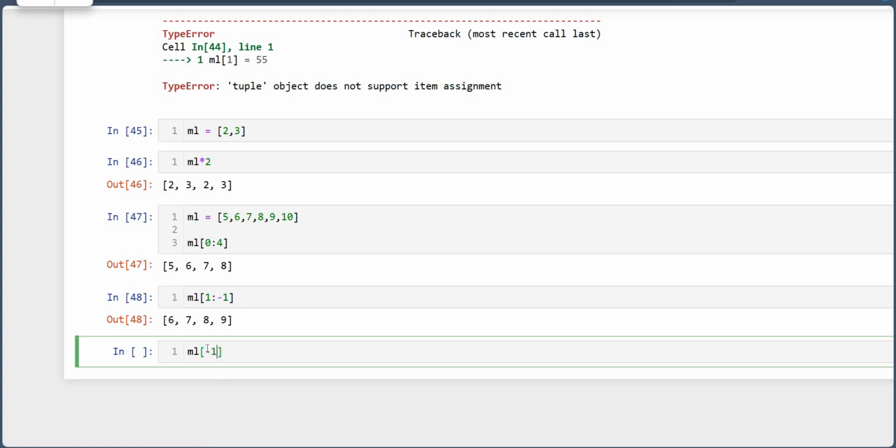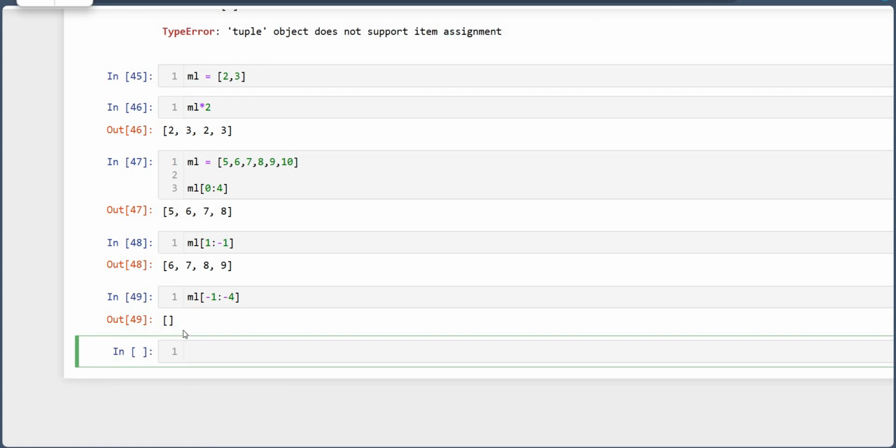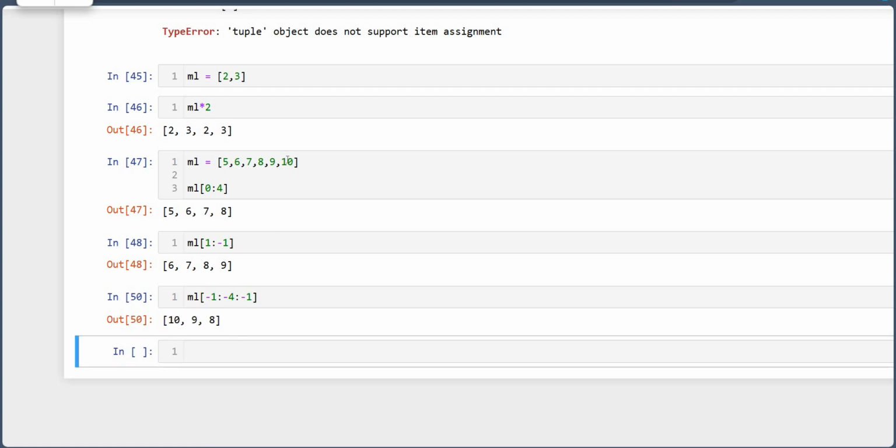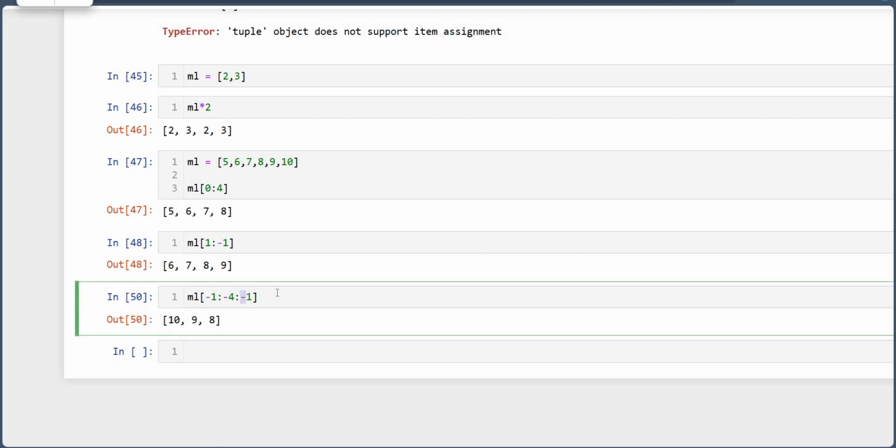So if I want minus 1 to minus 4 on the negative side, it will give me an empty list, because minus 1 is greater than minus 4, and the list never goes in the negative direction, because the step is by default plus 1. So I have to give minus 1 as the step, then it will go in the opposite direction, 10 9 8. By default the step is plus 1, but here it is minus 1. Hope you have understood this.